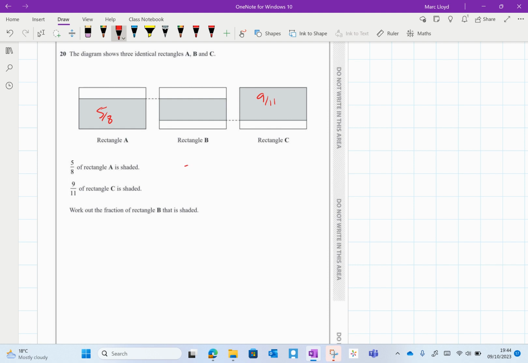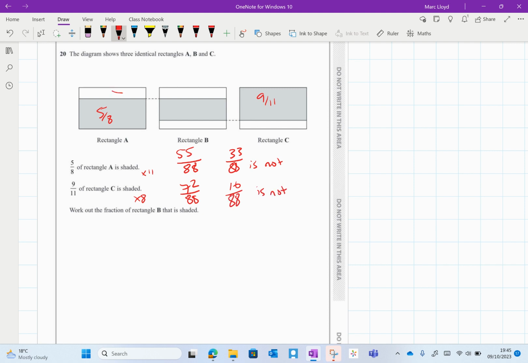So I'm going to make these out of 88. And that's done so here by multiplying by 8 and so here by multiplying by 11, which means 55 out of 88 is shaded, meaning that 33 out of 88 is not. And then multiplying that by 8, 9 times 8 is 72. 72 out of 88 is shaded, so that's 16 out of 88, which is not.